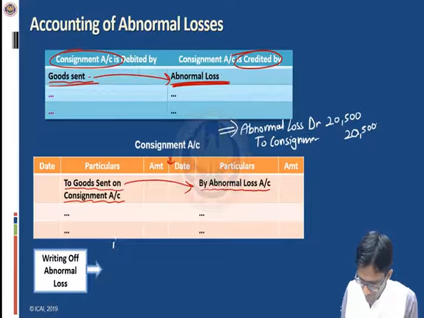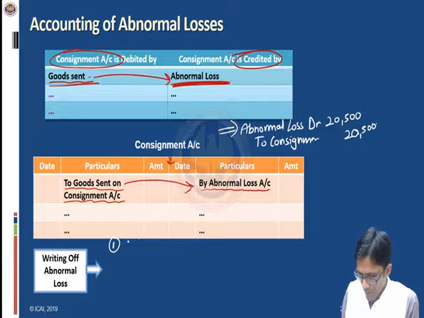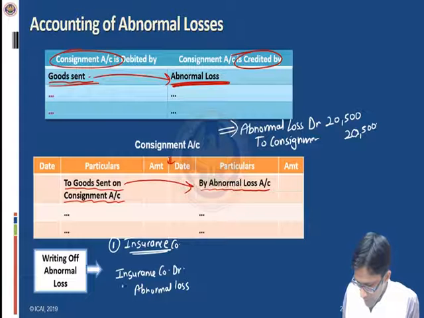Possibility number one, the consignor is going to recover this abnormal loss from the insurance company. Suppose the insurance company has admitted its claim. In that case, this abnormal loss will be written off from that insurance company's account. So insurance company account will be debited and abnormal loss will be credited.